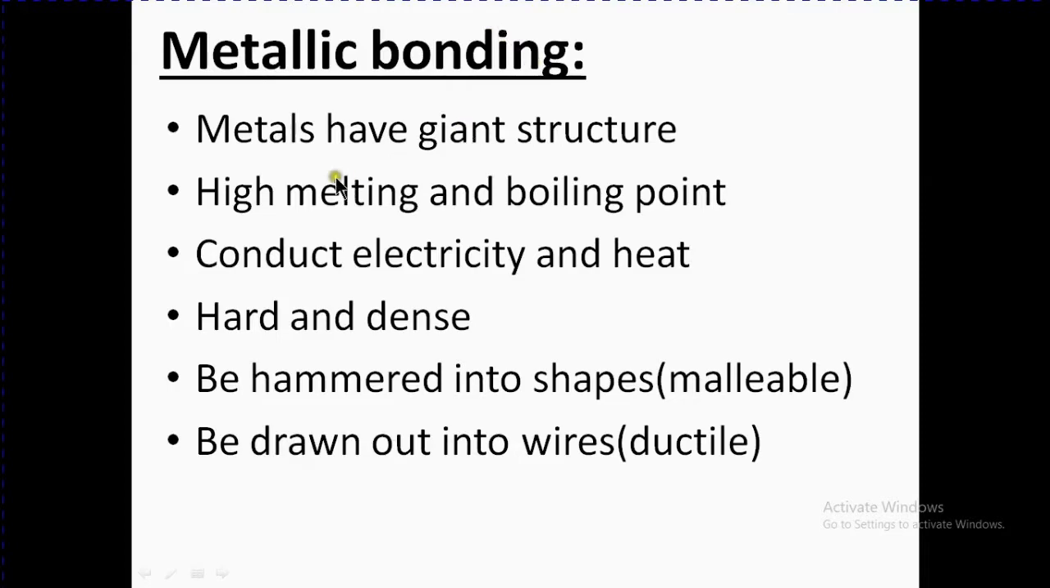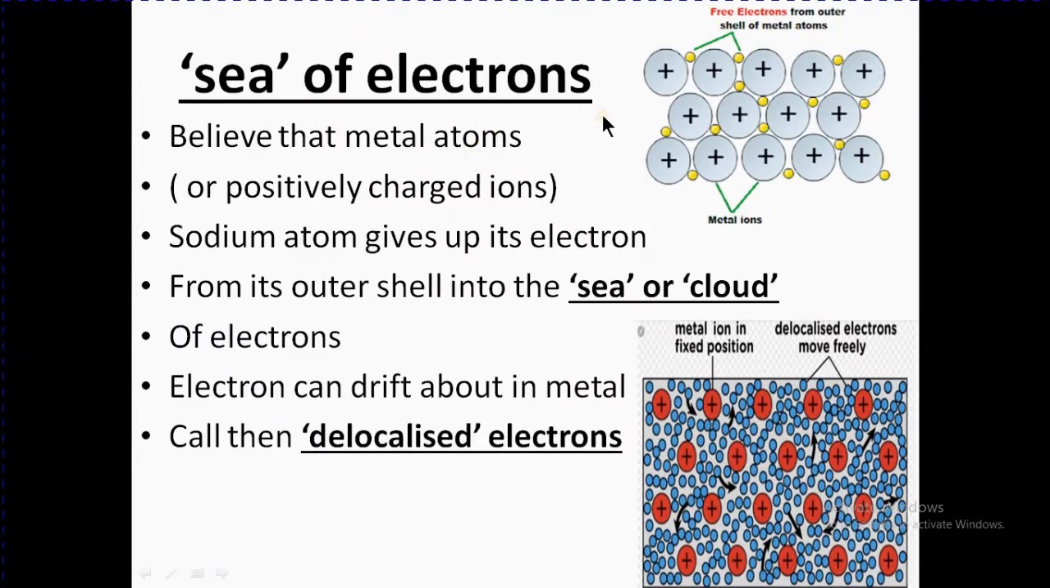Metallic bonding. Metals have giant structures, high melting and boiling points, conduct electricity and heat, and are hard and dense. These are the properties of the metals. They can be hammered into shape, malleable, and drawn into wires, ductile. So you can change their shapes by hammering on them, and if you want to draw them into wires, they can do this.